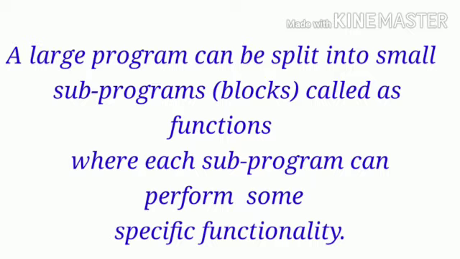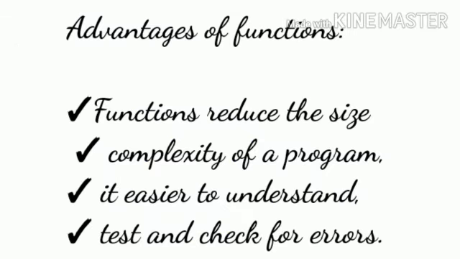First one is what do you mean by function? A large program can be split into smaller programs, which is called a function. That smaller program is called a subprogram, which performs a different task. The main advantages of functions are divide and conquer and reusability. Divide and conquer means complicated programs can be subdivided into subprograms. So functions reduce the size and the complexity of a program. Functions make it easier to understand, test and check for errors.